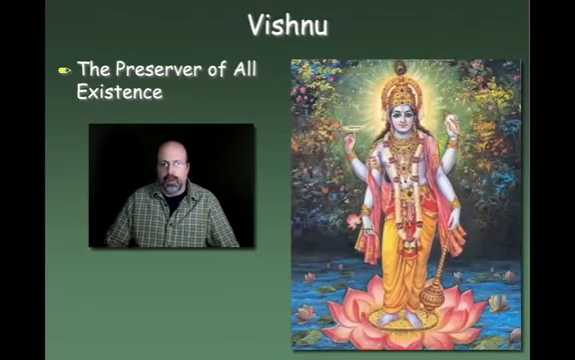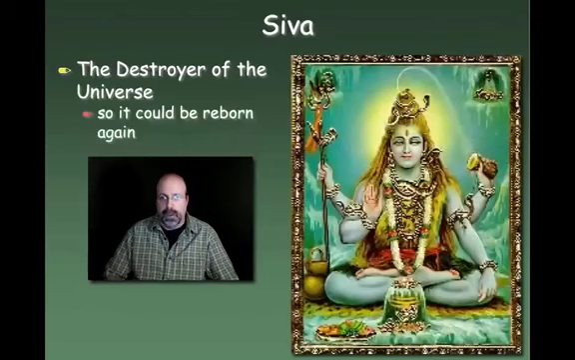This is Vishnu. Vishnu is the preserver of all existence. Okay, so Brahma creates, Vishnu preserves. And then the last one that we have here is Shiva. Shiva is the destroyer of the universe. Now, he has to destroy the universe so that it can be reborn again. And as we'll see in a moment here, Hindus believe in reincarnation. But remember, Brahma can't create unless he has something to create. So Shiva plays an important role. He destroys so that Brahma can create. And then Vishnu preserves, and then Shiva destroys. So there's a cycle to that process between these three gods as well.